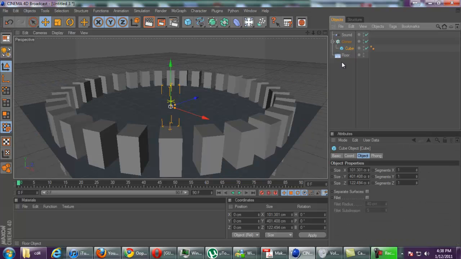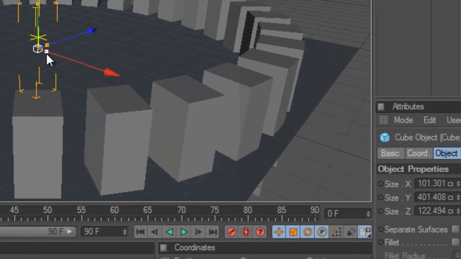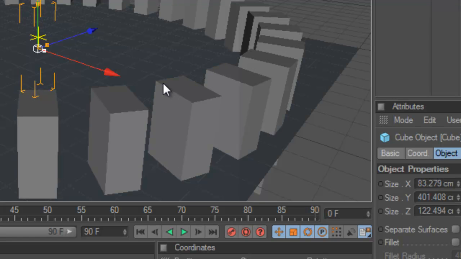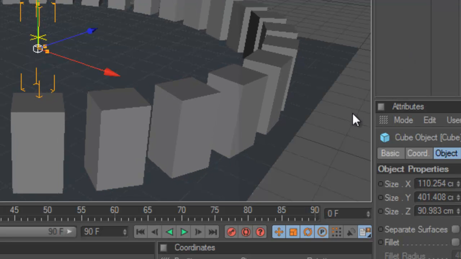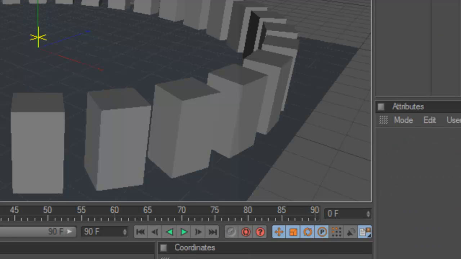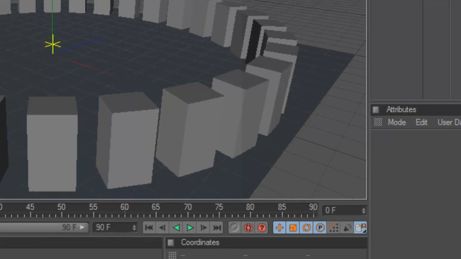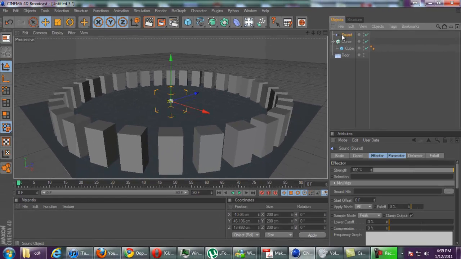You can make the cubes really whatever shape you want. Make them a little bit like that. Okay. Now that you have that, you're going to need a .wav file. A .mp3 will not work. It is a compressed music file. It doesn't work.